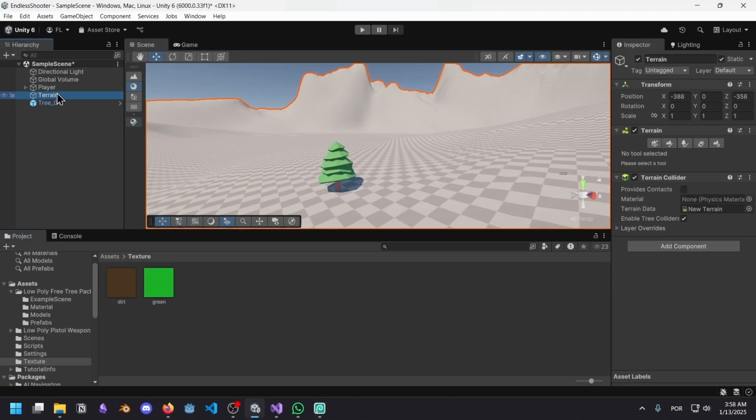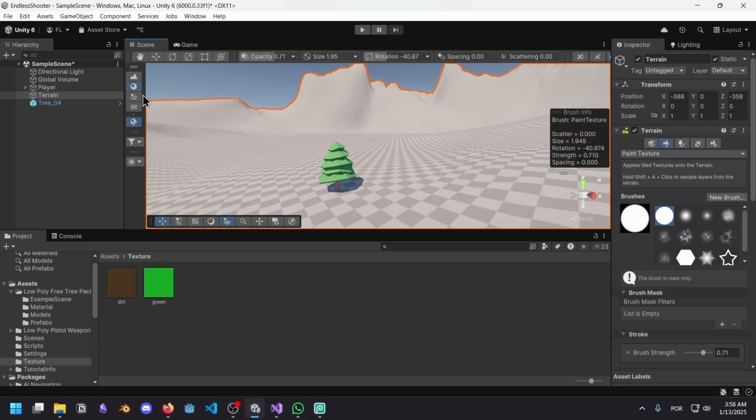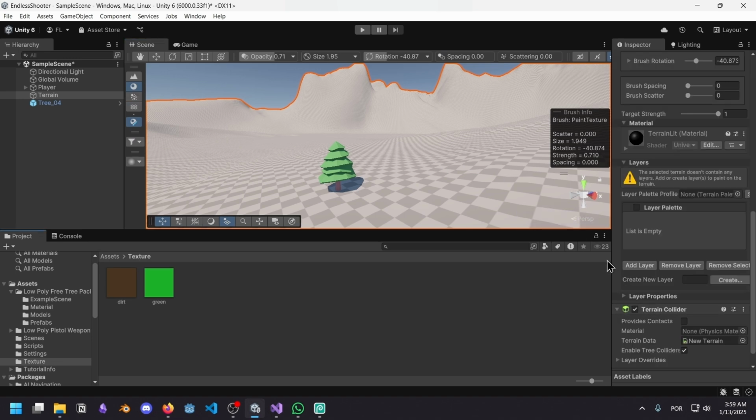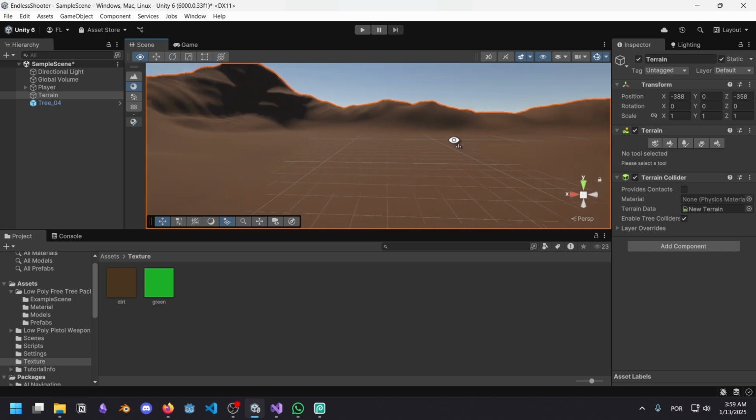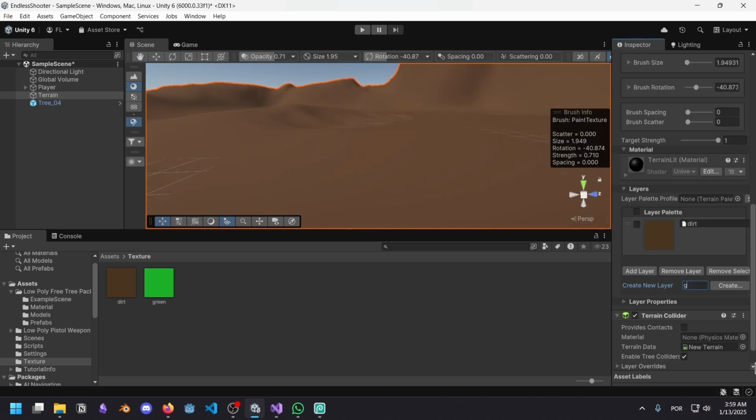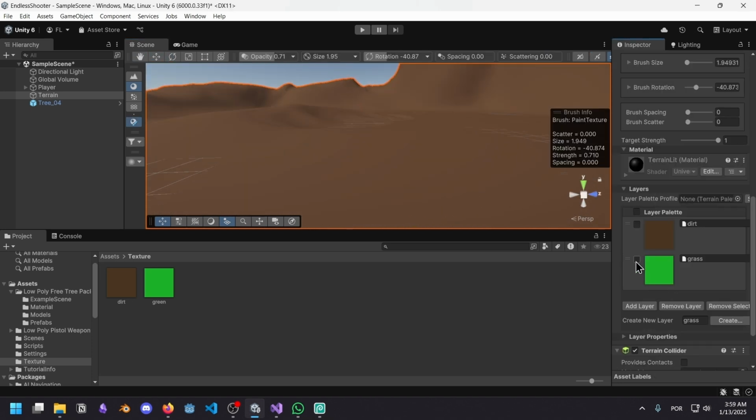We can go into our terrain, go into materials mode, which by the way is very misleading because I thought we would be able to use materials to paint, but we can only use textures. So say goodbye to height maps, say goodbye to roughness maps. Only textures are allowed. I guess we have to create a new layer here, which I'm gonna call dirt and use this. Now our entire terrain is made up of dirt. I'm going to create the grass layer now. Select the green. Now I want to paint the green.